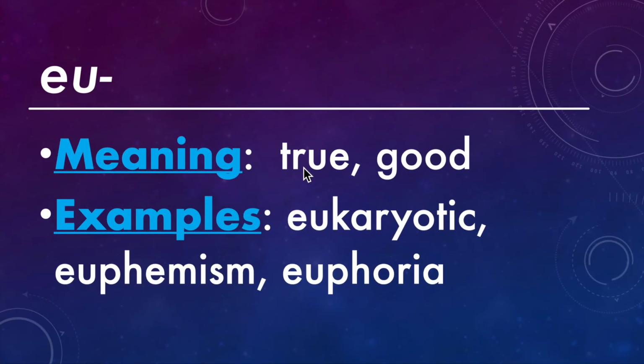Eu means true or good. So eukaryotic, these are cells that have true nuclei. So euphemism is a good way of saying something that may not be so good. And then euphoria is an intense good feeling.